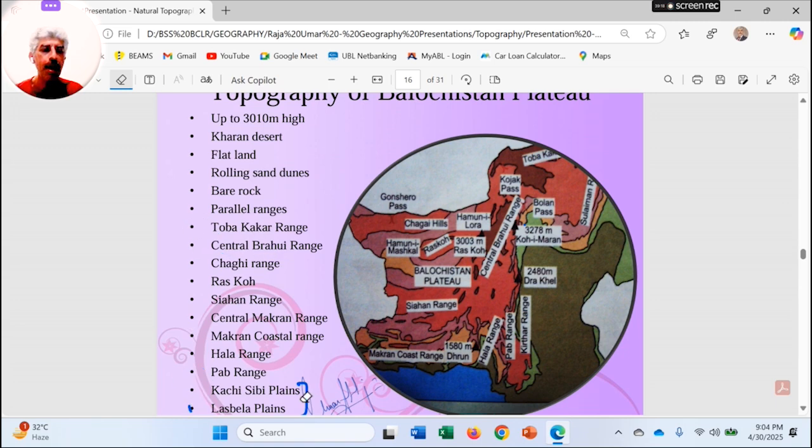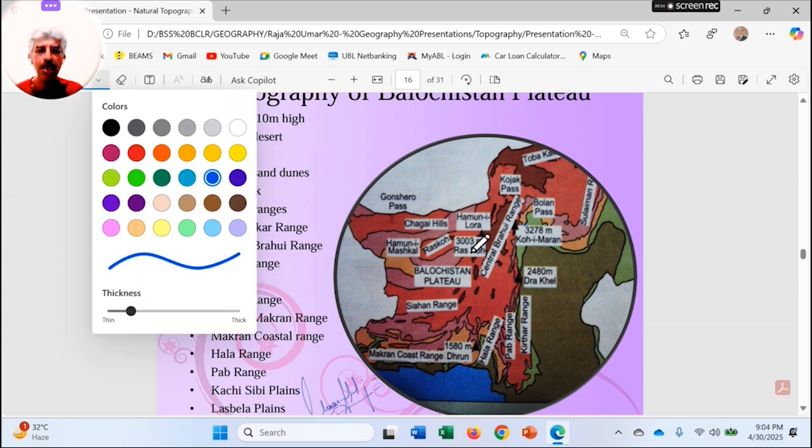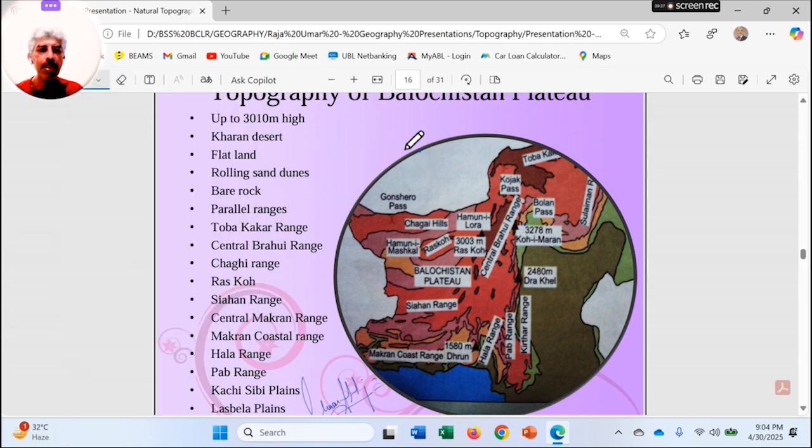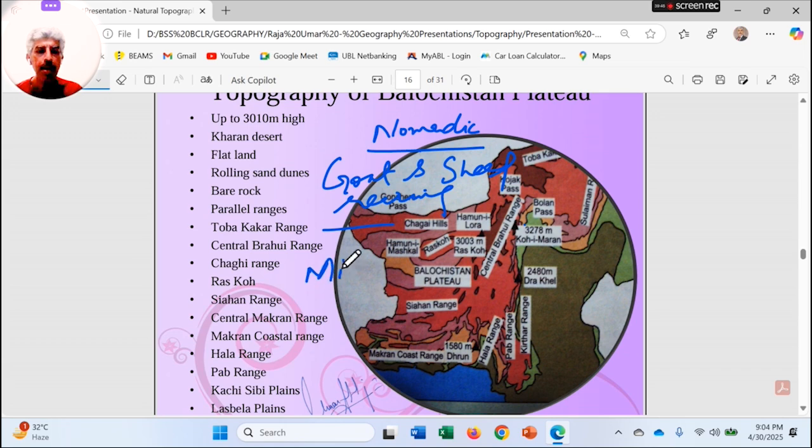A few important cities are there like Quetta Valley, and some settlements are being established in the Gwadar region now, as I was showing you in the Google Earth image, that the settlements and housing societies are being established there in the Gwadar region. But still the whole of Balochistan does not have settled living, and people are living a nomadic life. They are nomads, rearing goats and sheep, and they work in the mines as miners.